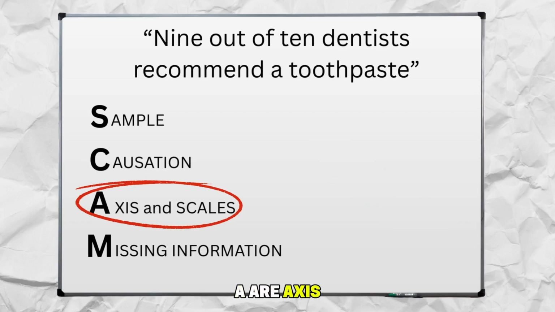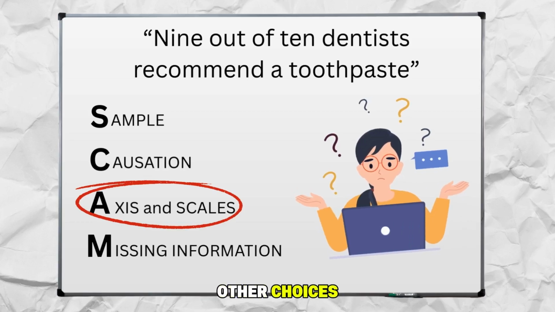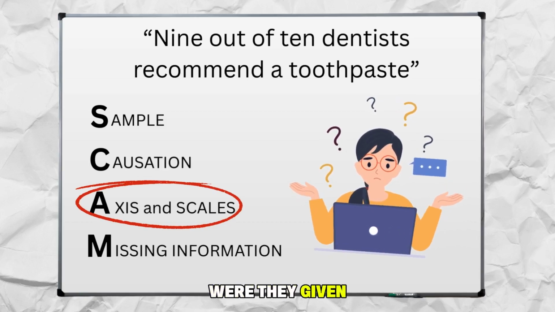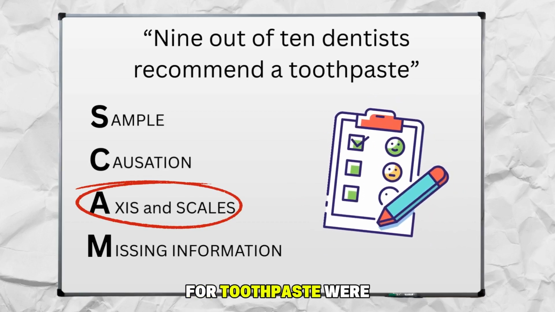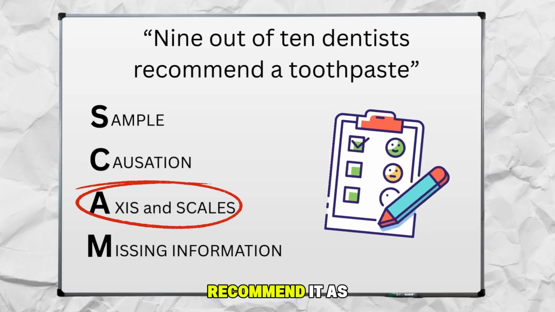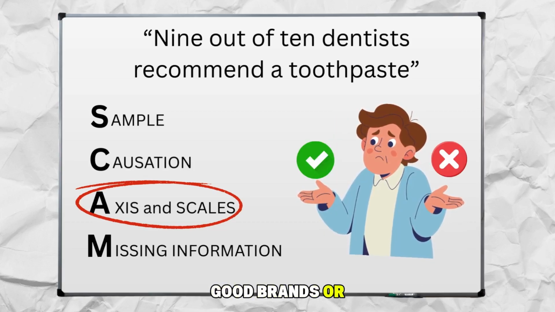A is for axes of the presentation. 90% is great, but were there other choices? Were we only given 2 options? Were they given 10 options? How many options for toothpaste were they given? And did they recommend it as one of the good brands or the best brand?